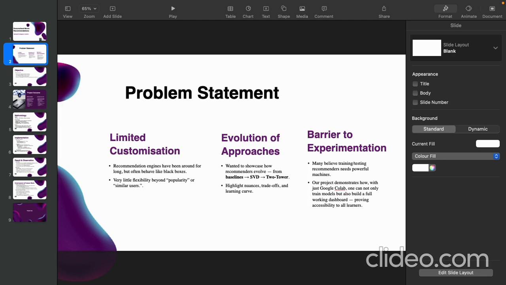Lastly, there is the barrier to experimentation, wherein many people believe you need a powerful machine to train and demo such a system. Our project shows that just by using Google Colab and having the right intent, you can train the models and even build a full working dashboard exposed to the web via tunneling. This means anyone can learn, experiment, and deploy quickly.